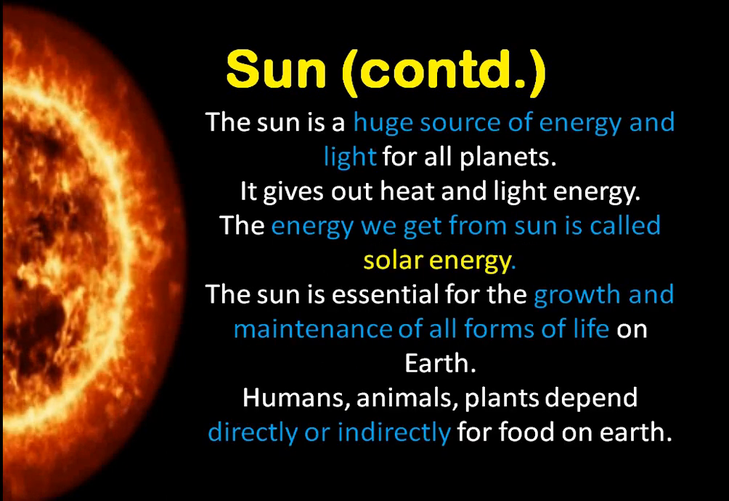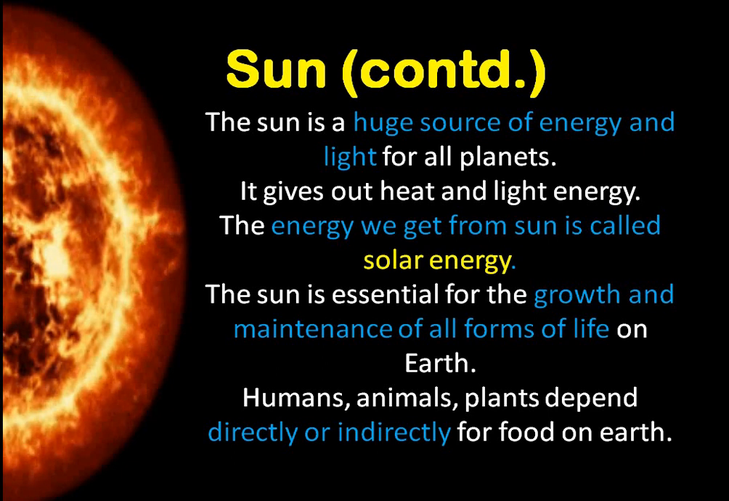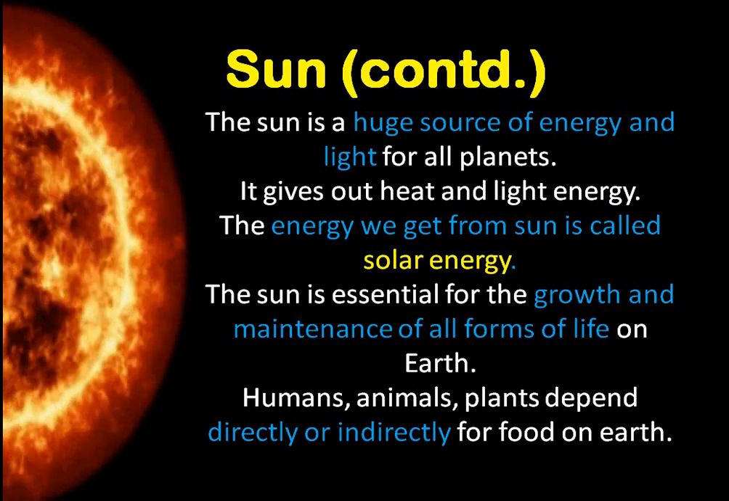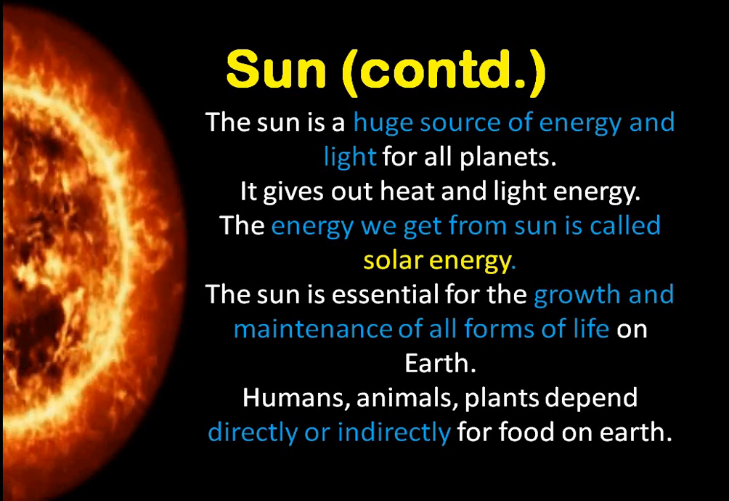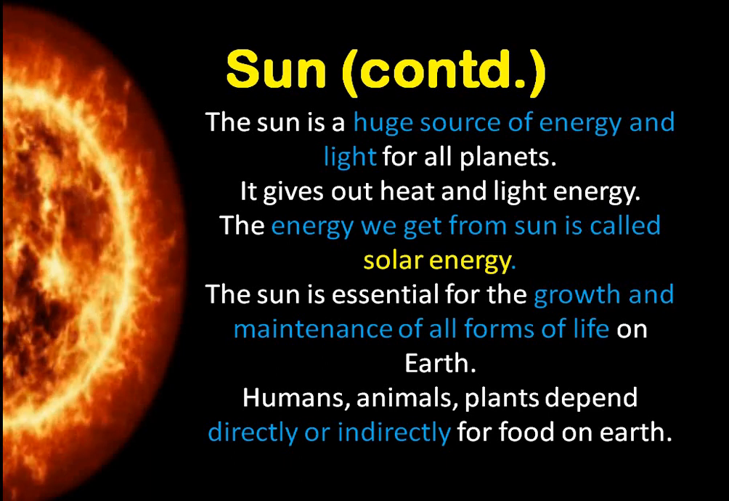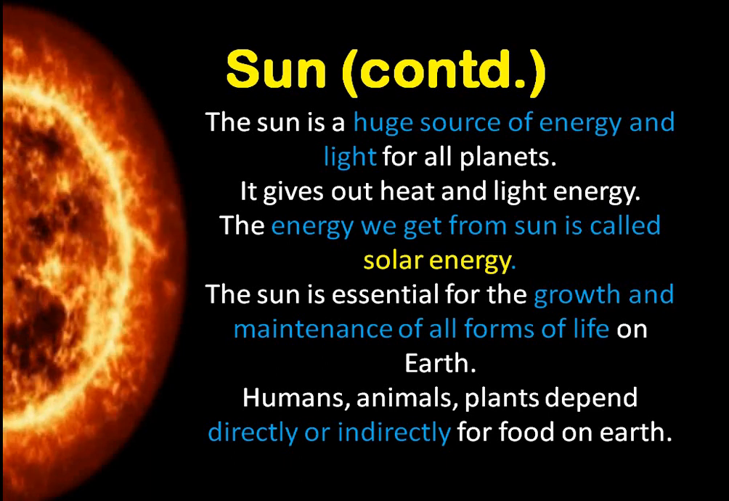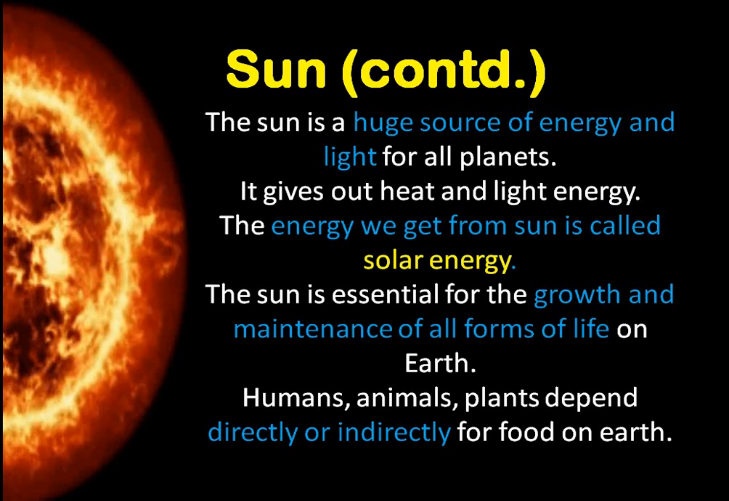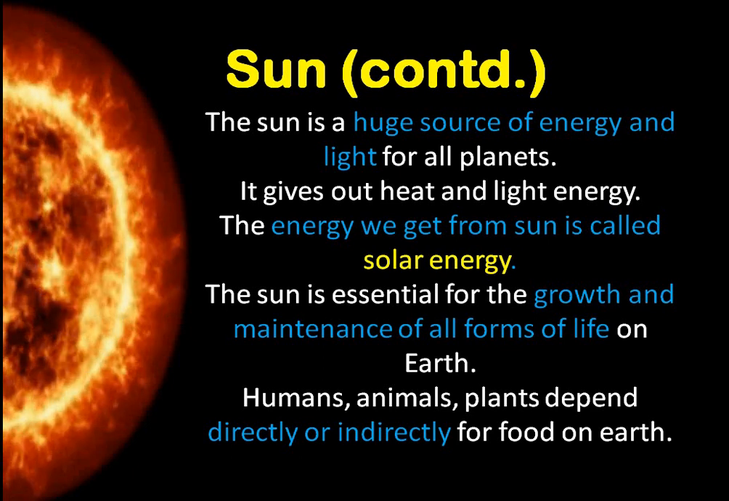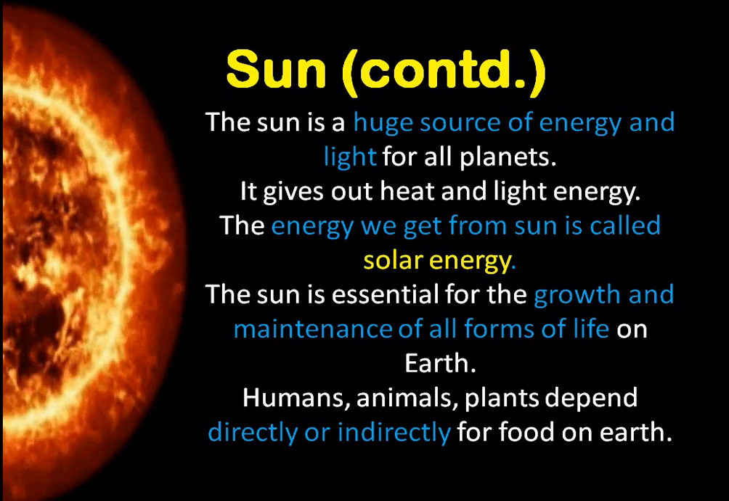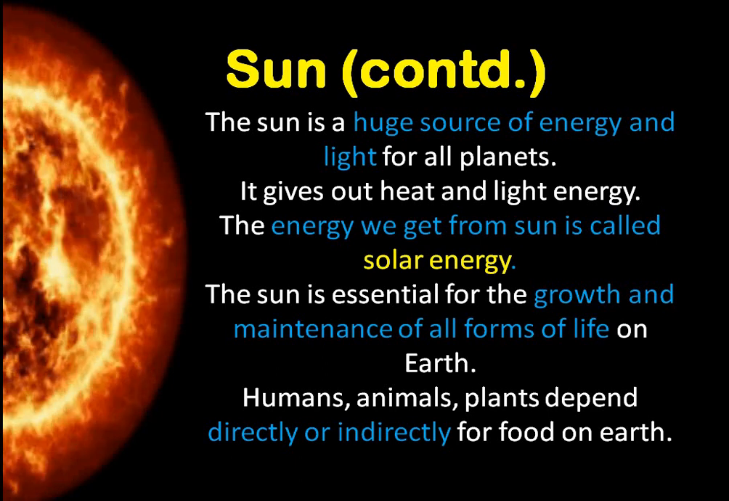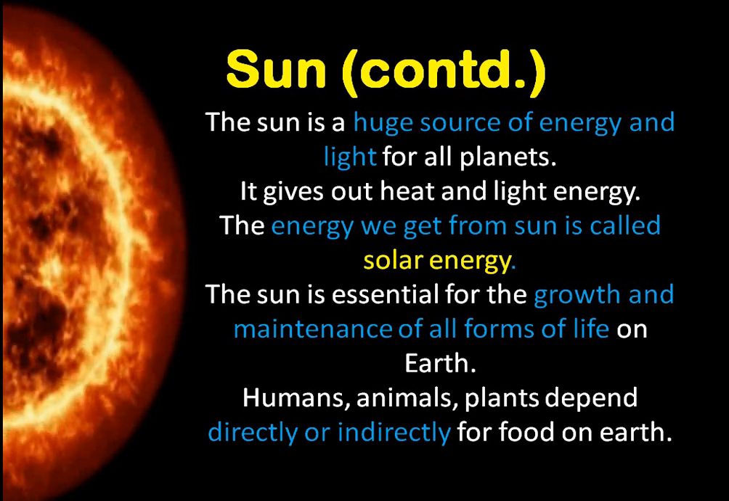And Sun is a huge source of energy and light for all on this planet and other planets also. It is the Sun's light and heat which we are getting on all the planets. And the energy in the form of heat and light which we get is called solar energy. And Sun is essential, like it is important for the growth and maintenance of all life forms on Earth, whether it is humans or animals or plants, they depend directly or indirectly for food on Earth.